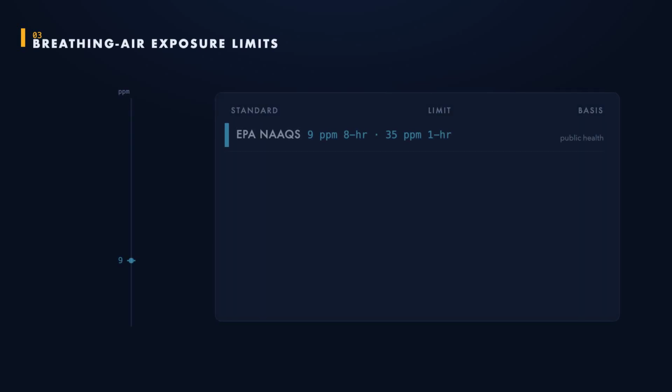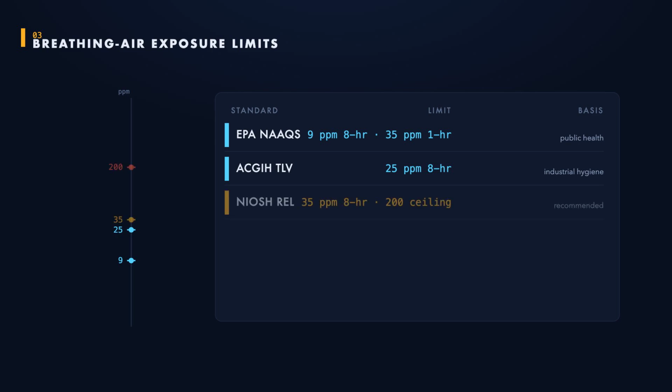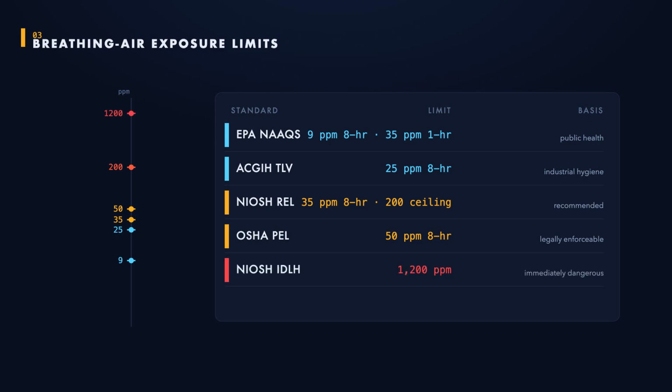The breathing air limits, strictest to loosest. The public health standard, EPA, is 9 parts per million over 8 hours and 35 over 1 hour. Industrial hygiene, ACGIH, 25 over 8 hours. The recommended limit, NIOSH, 35 over 8 hours, with a ceiling of 200 that must never be exceeded. The legally enforceable limit, OSHA, 50 over 8 hours, and immediately dangerous to life, 1,200 parts per million. These assume healthy adults, which is why the public limit is far lower.